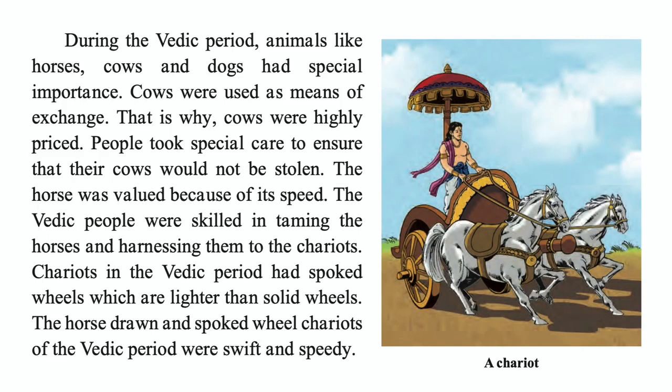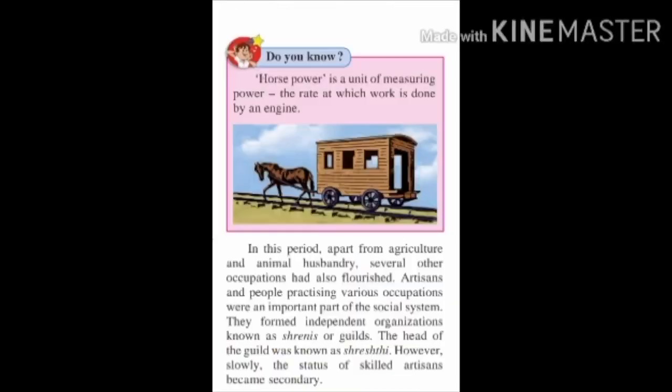The Vedic people were skilled in taming horses and harnessing them to the chariot. Chariots in the Vedic period had spoked wheels, which are lighter than solid wheels. The horse-drawn, spoked-wheel chariots of the Vedic period were swift and speedy. Do you know? Horsepower is a unit of measuring power, the rate at which work is done by an engine.